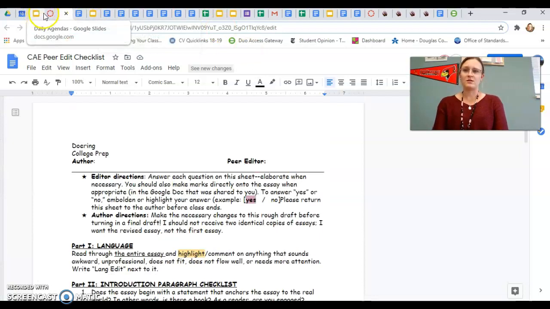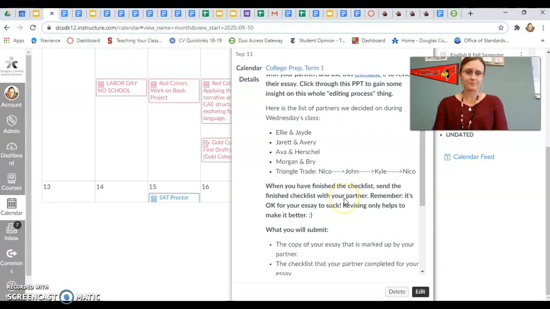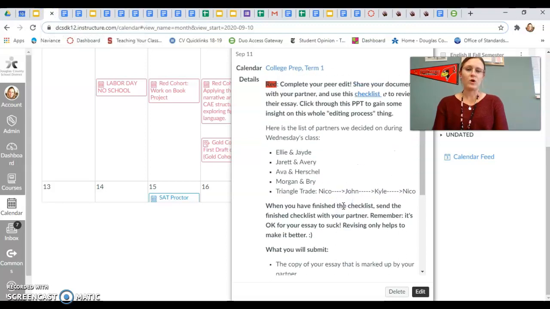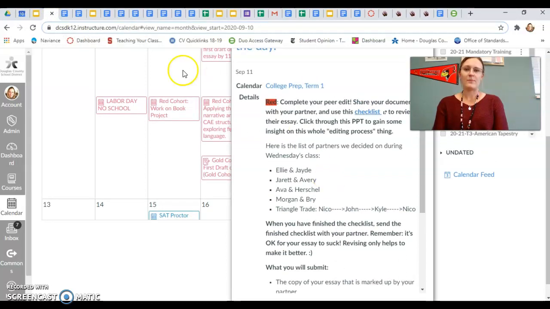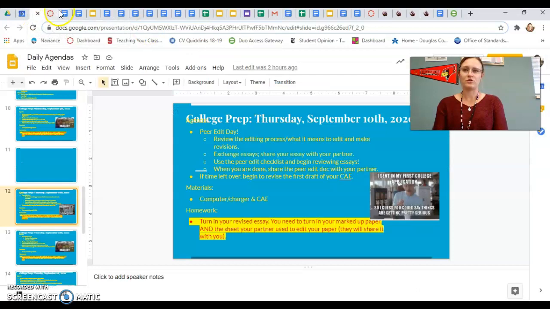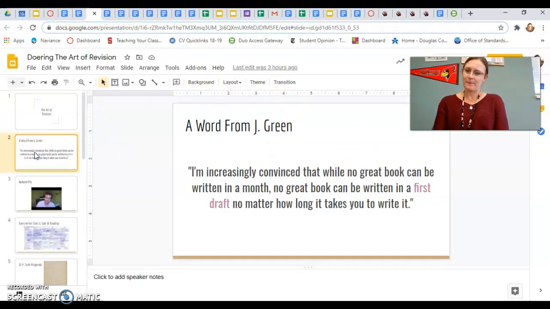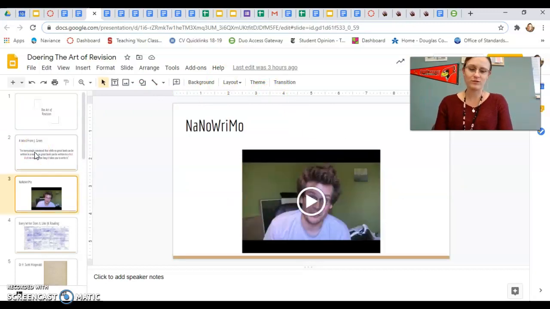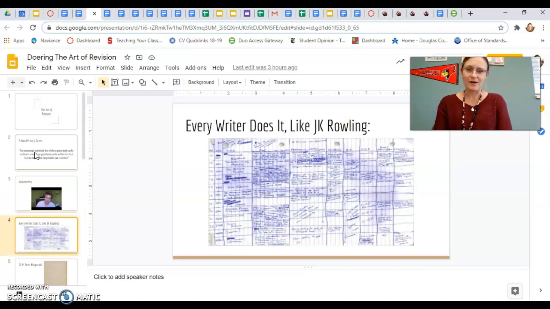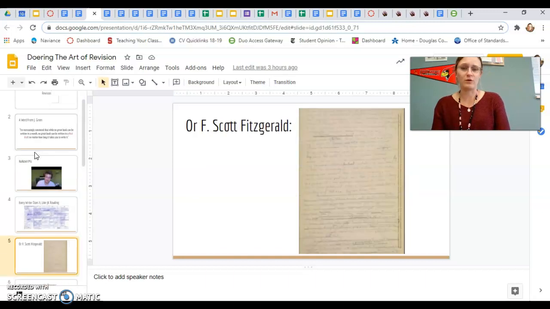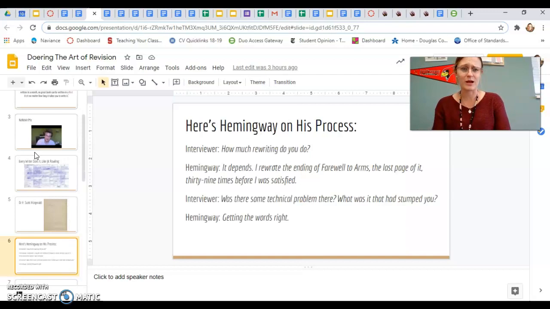The other thing I've linked in our agenda today was a PowerPoint for you. It goes through the art of revision, right? Just to hit the point home that all authors revise, right? You can listen to John Green rant about revising for a few minutes if you would like. J.K. Rowling goes through a revisions process. F. Scott Fitzgerald, the author of The Great Gatsby, went through a revisions process. Hemingway went through a revisions process, right?